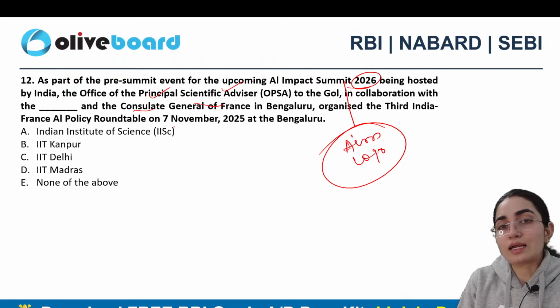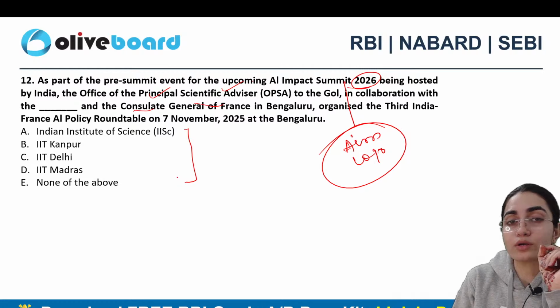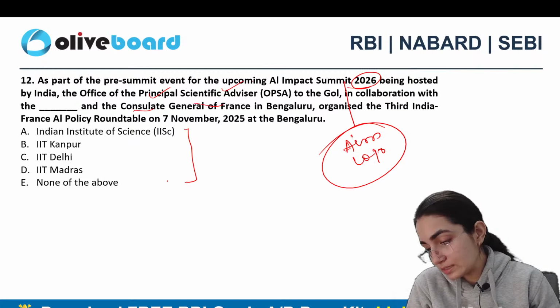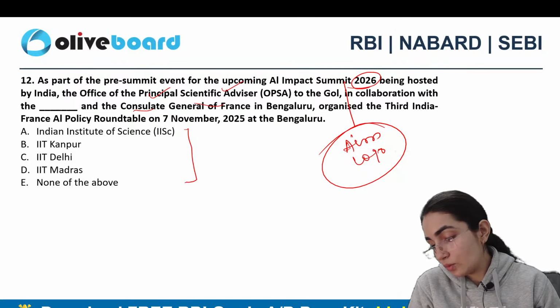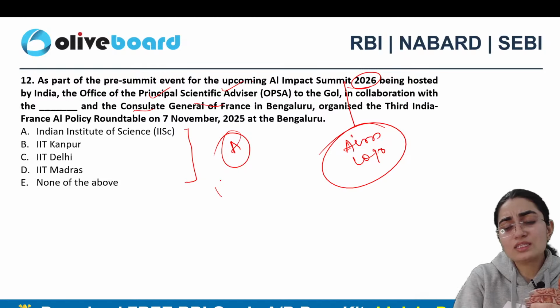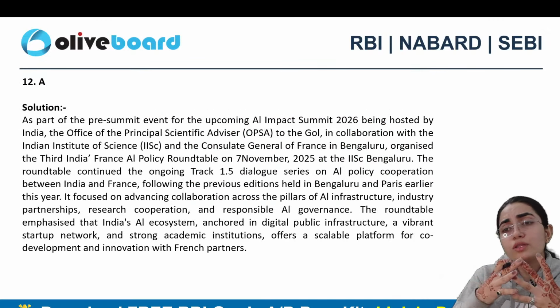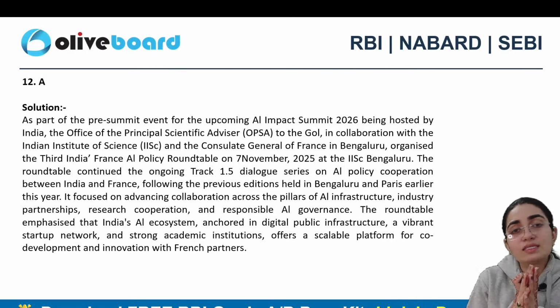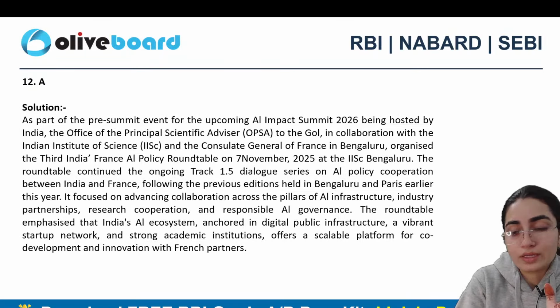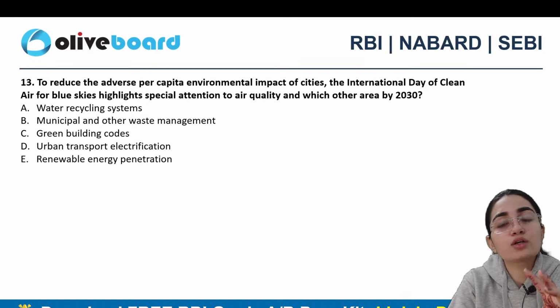Tell me which one exactly it is. Is it IISc, IIT Kanpur, IIT Delhi, IIT Madras, or NOTA? Which one is the correct answer? Okay, IISc, good. So this news is specifically on the upcoming summit. Therefore, when I talk about the entire updates of this India AI Summit, this news is exactly on that only, right? Alright, next.